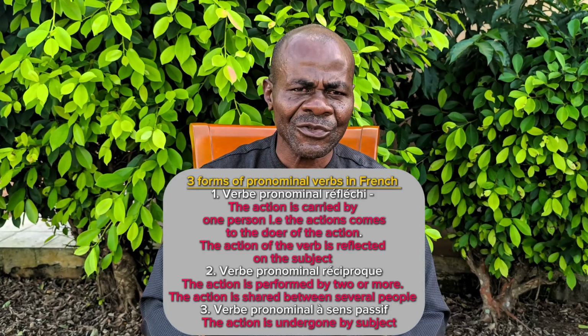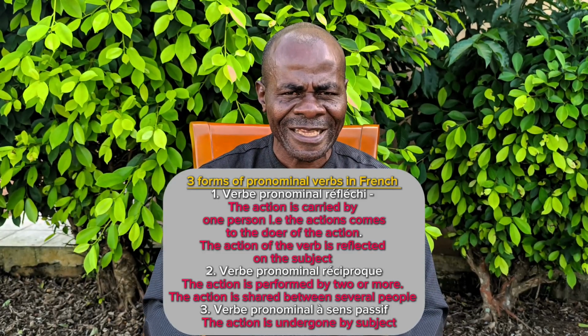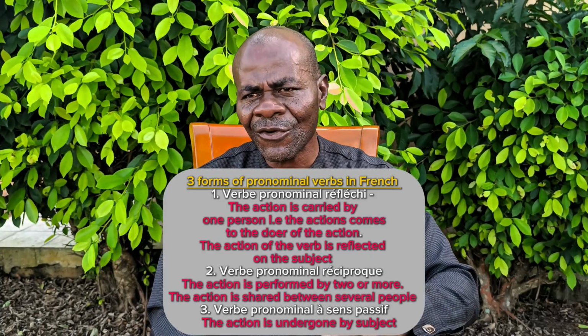So let us come back to the three forms. Forme réfléchie, forme réciproque, and forme à sens passif. So these are the three forms a pronominal verb can take in French. But the question we can ask ourselves is, how can we identify a pronominal verb, un verbe pronominal? Comment reconnaître un verbe pronominal? How to identify, how to recognize a pronominal verb?